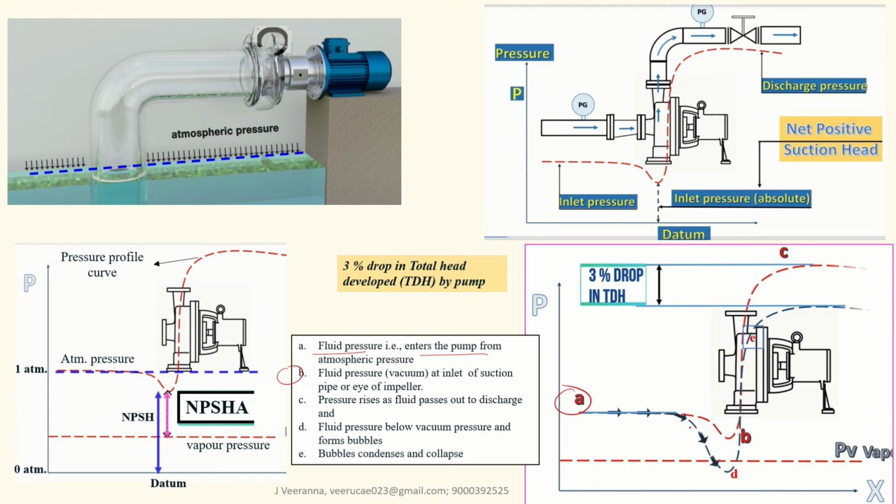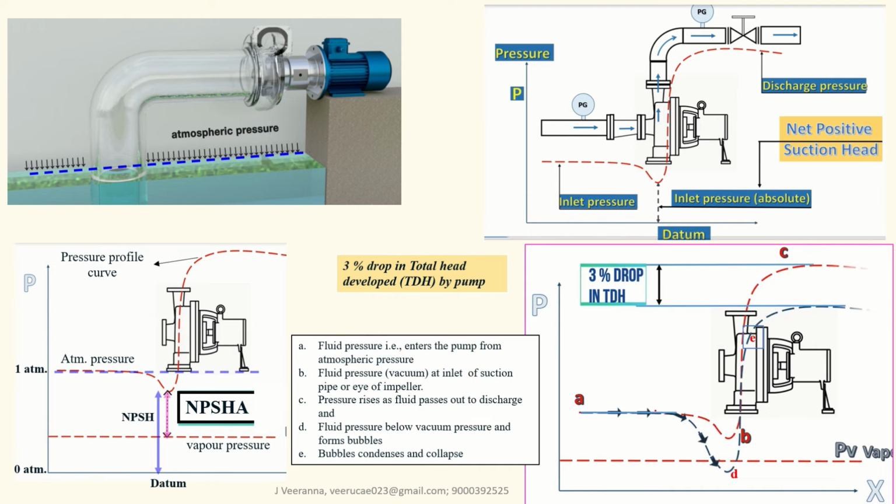B is a pressure above the vapor pressure, and D is the pressure of the liquid below the vapor pressure. The next one is E, the zone where vapor bubbles form and collapse, hit the impeller and damage the pump, impeller or casing. A, B, C, D are the zones.